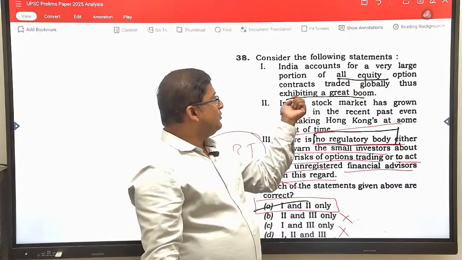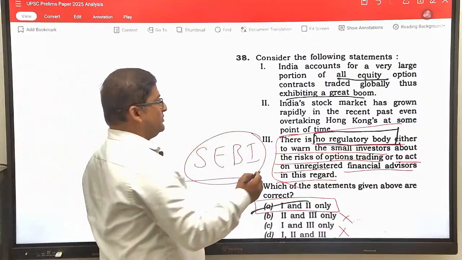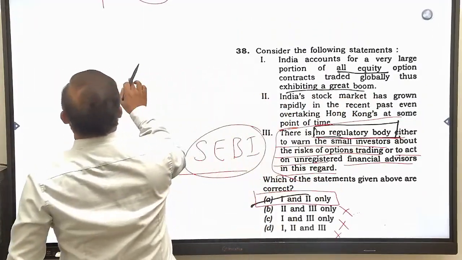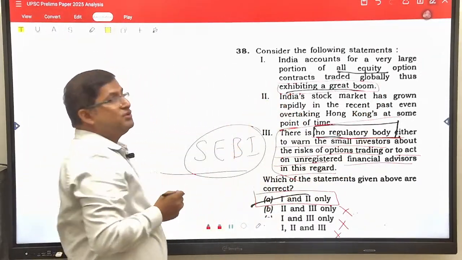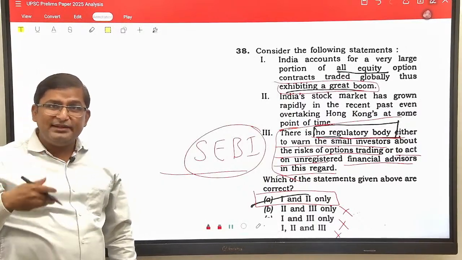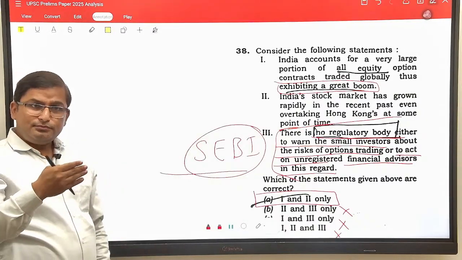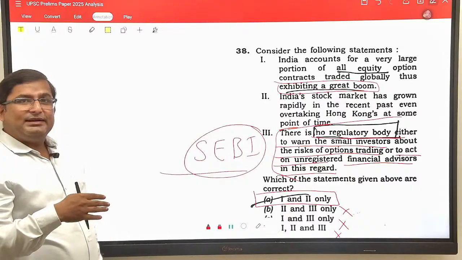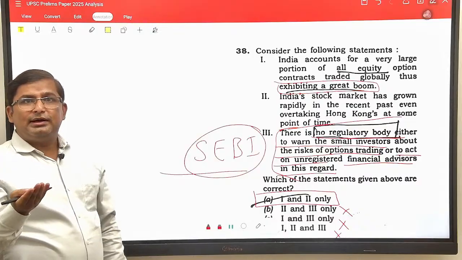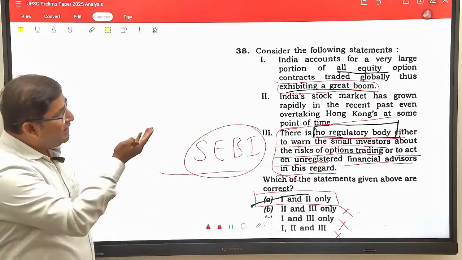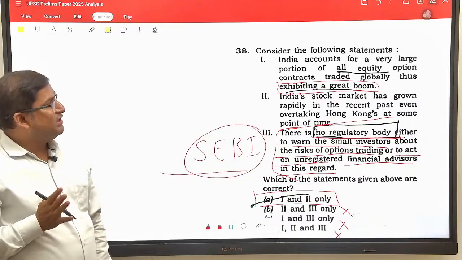India accounts for a very large portion of all equity option contracts traded globally, thus exhibiting a great boom. See, this one is true. The Indian stock market is showing a boom. That's why there are many investors coming to India in greed of getting a larger return. So no doubt the Indian stock market, though recently down, has come a long way. It provides a very good amount of return. There are many equity option contracts bought and sold in the share market in India. So statement 1 is correct.